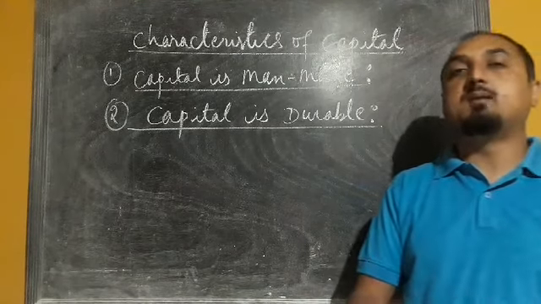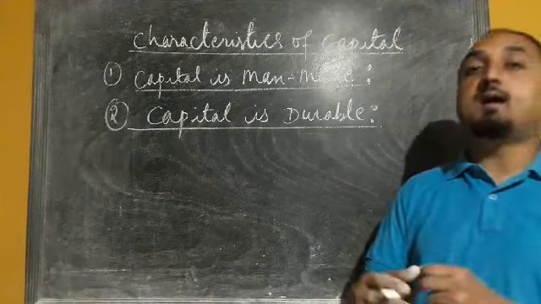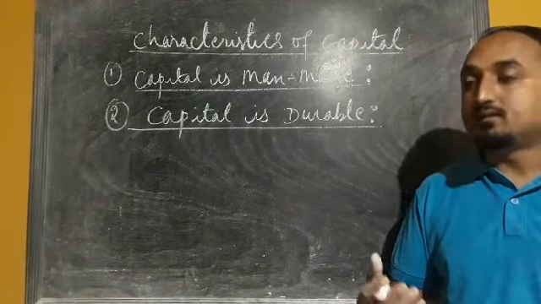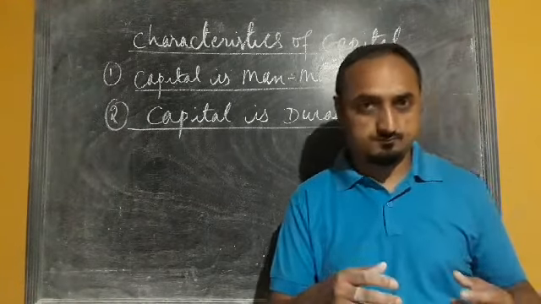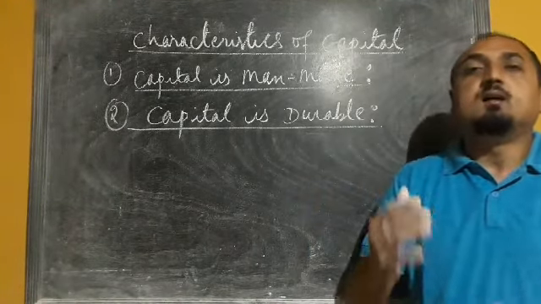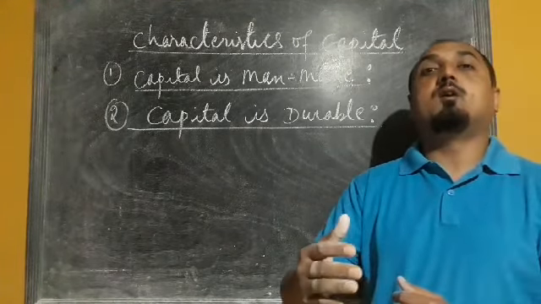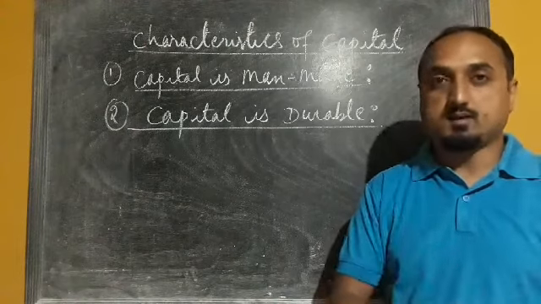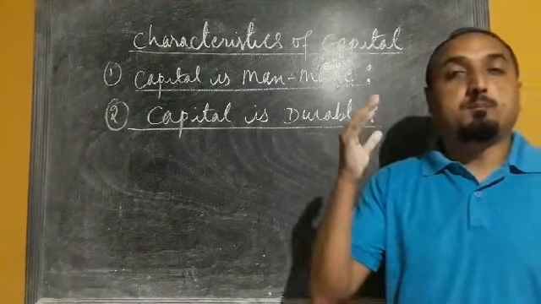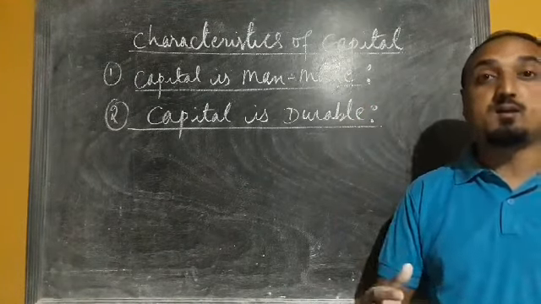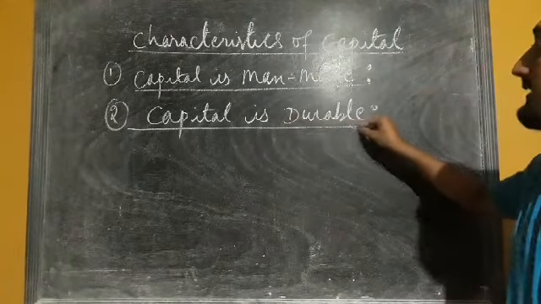Some can be used for 2 months, 5 months, 10 months maximum. After that they may get damaged, like mobile phones and electronic music systems, which may have a durability of 1 year or 2 years. After that they may get damaged. But different machinery, equipment or factories have very long durability, so that is why capital is called durable.